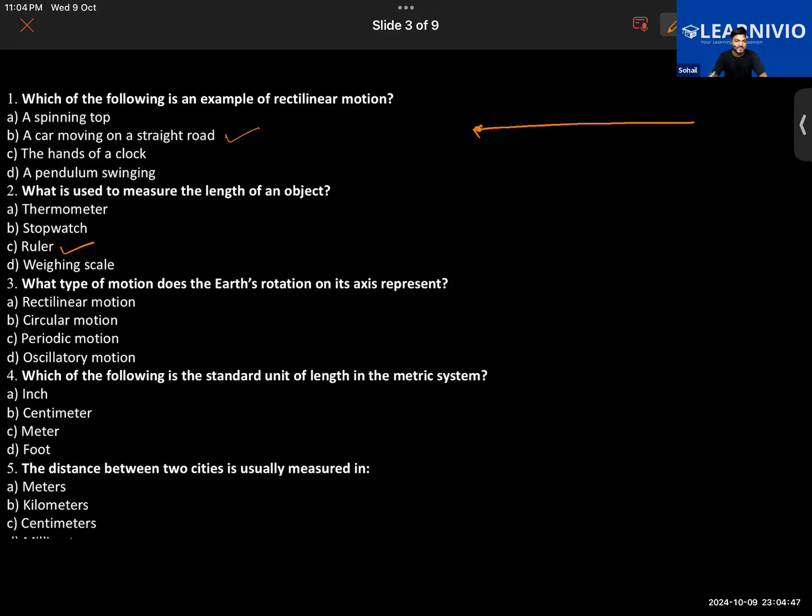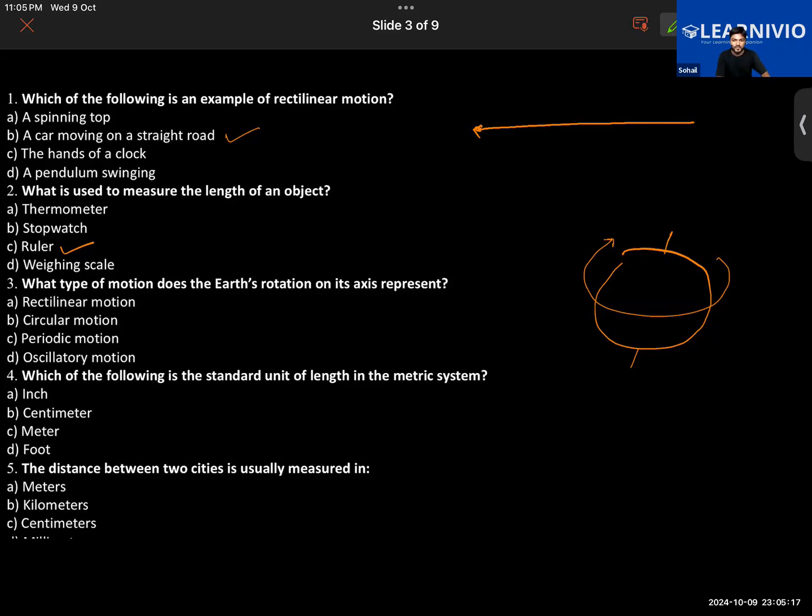What type of motion does the Earth's rotation on its axis represent? A circular motion. Circular motion. Yes, sir. It does a circular motion around it. Good. Further, we see a circular motion, that an object that moves along a circular path is circular motion.